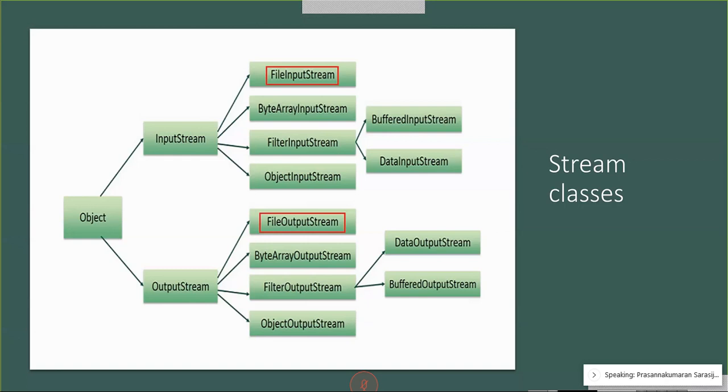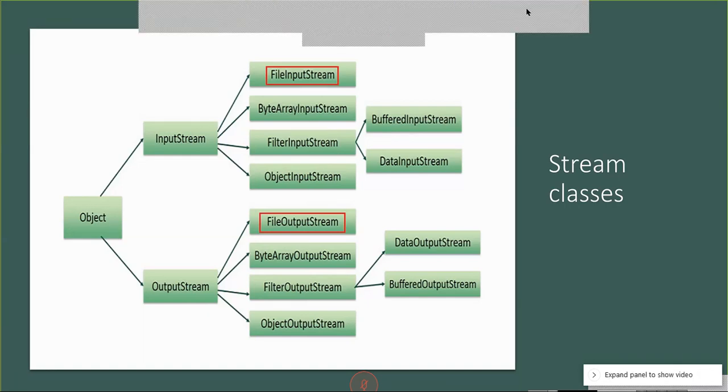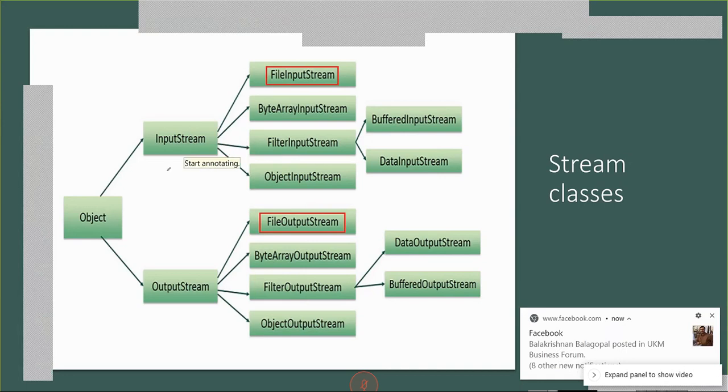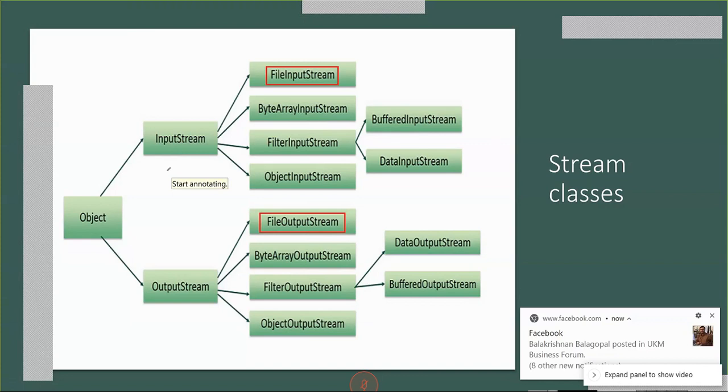Okay, this is a common picture, the class diagram. Different classes are there. Anyway, the first two classes are again input stream and output stream. Other classes are inherited from these base classes. So the first ones are input stream and output stream.